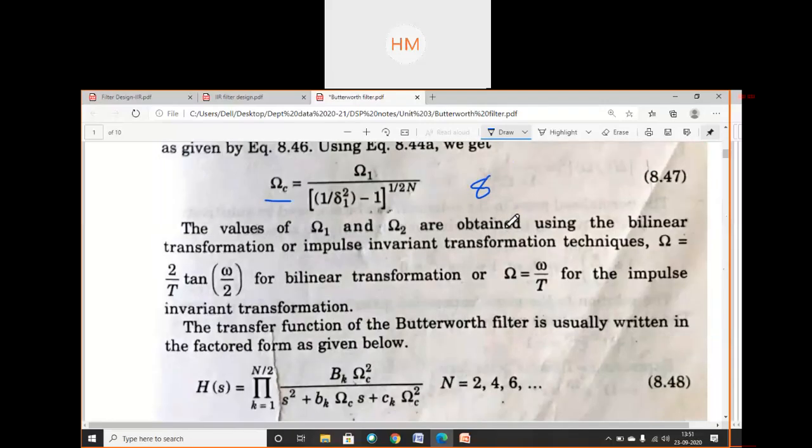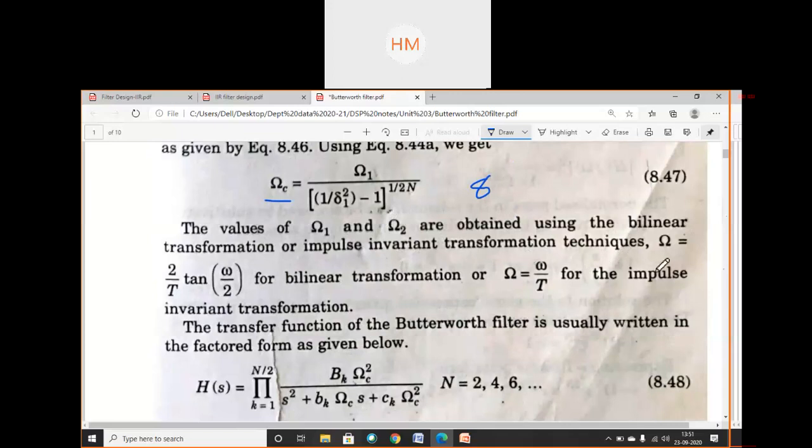See, we have to find this ohm parameter to find out the transfer function. So we will convert analog to digital domain by using any one of the method which we discussed. Values of ohm 1 and ohm 2 are obtained using any one of the method.